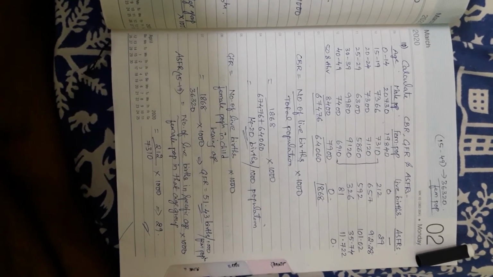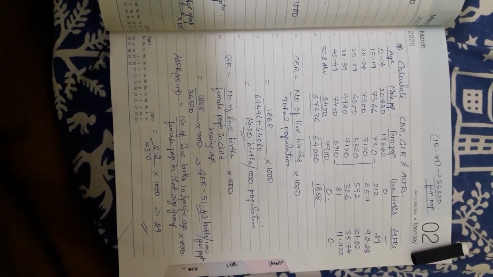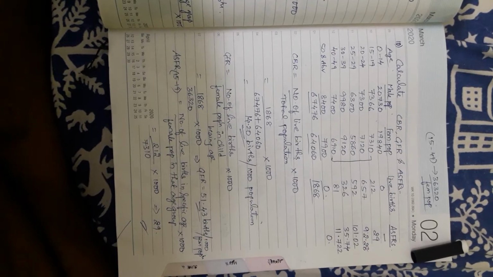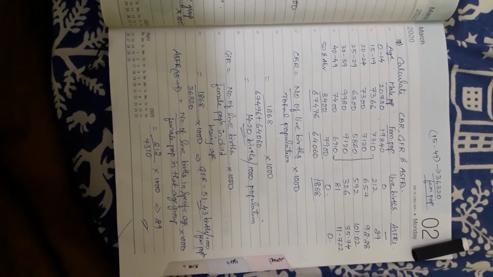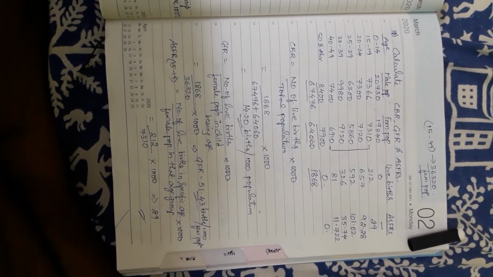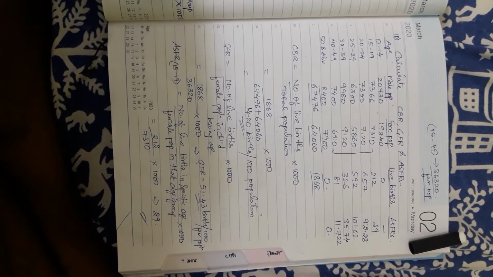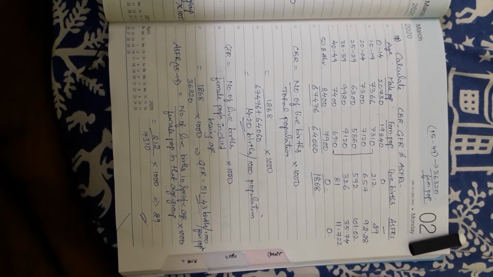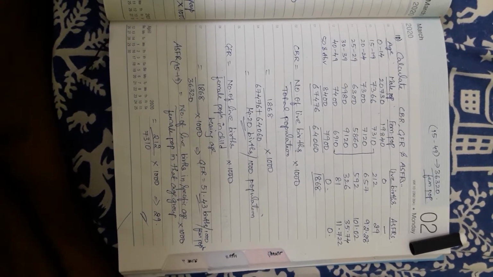Now GFR. Immediately, for GFR, the first point that should strike in your mind is childbearing age 15 to 49 plus female population. Remember, childbearing age 15 to 49 as well as female population.